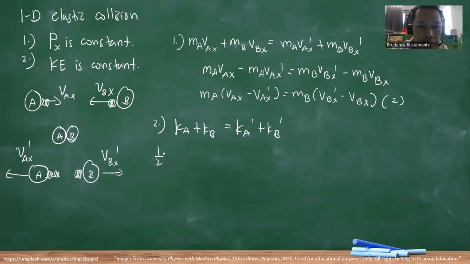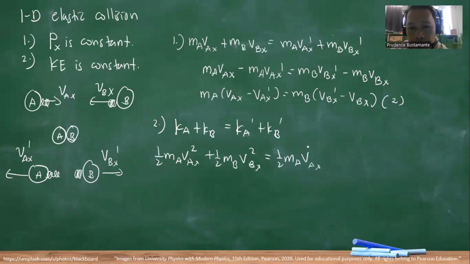So 1/2 MA VAX squared plus 1/2 MB VBX squared is equal to 1/2 MA VAX prime squared plus 1/2 MB VBX prime squared.